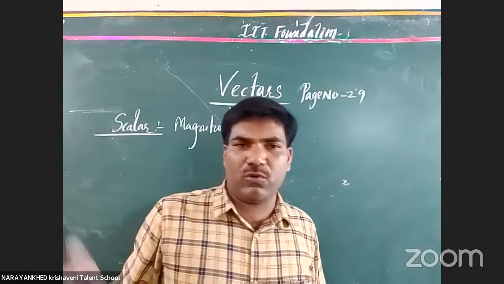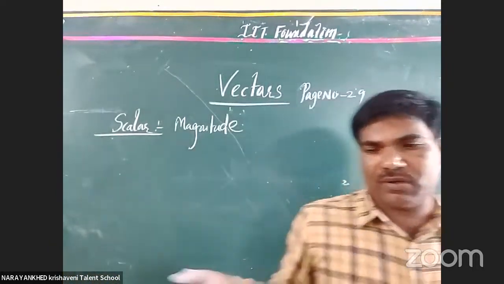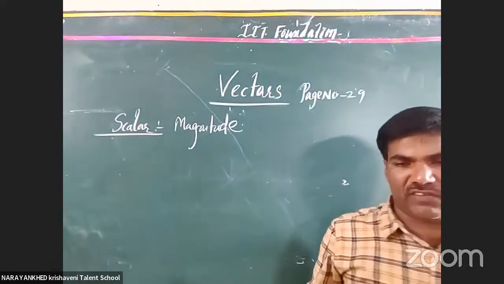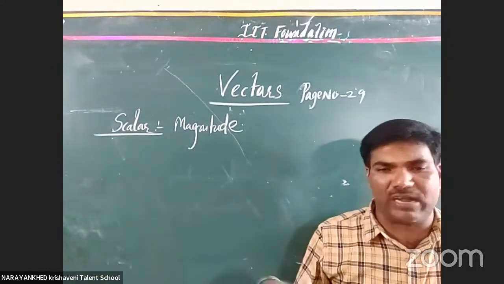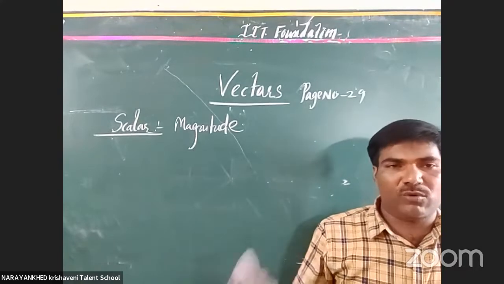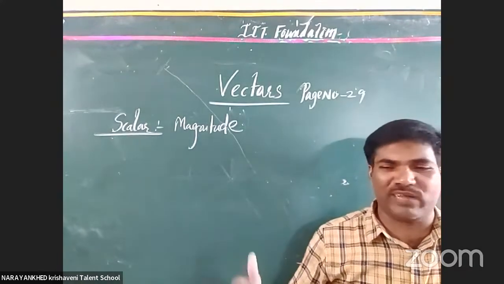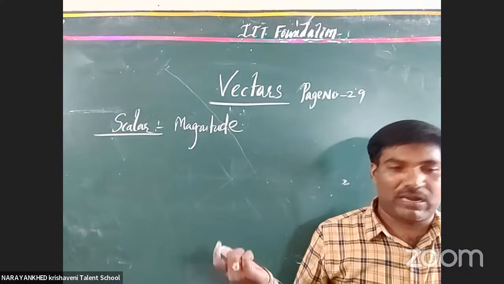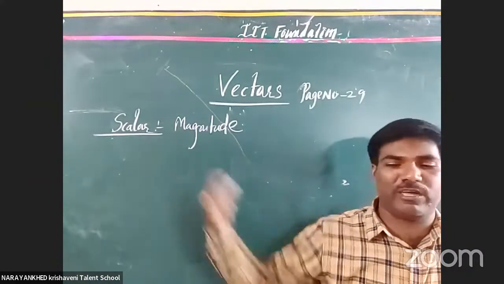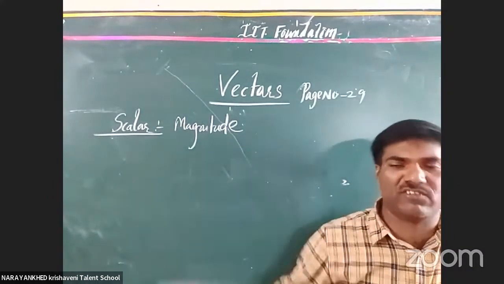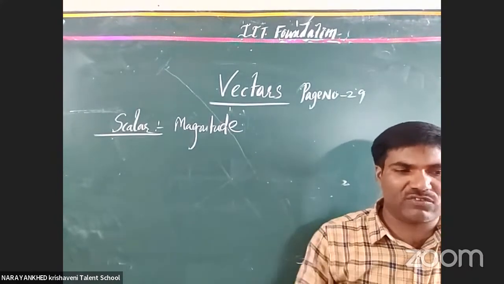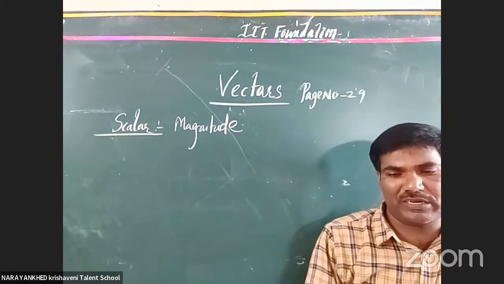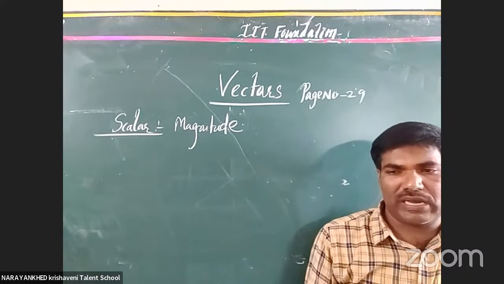What are the algebraic rules? Summation, subtraction, division or multiplication is a simple algebraic rule. For example, 20 into 30 is 60. That works for scalars. But for vectors, there are other algebraic rules and other algebraic conditions. Those conditions are what we are going to discuss in this particular topic. Is that clear to all the students?